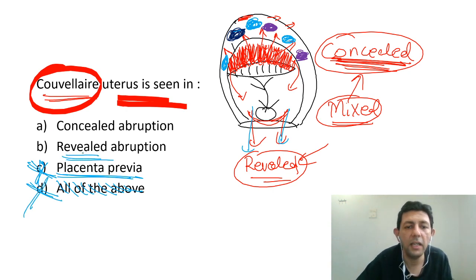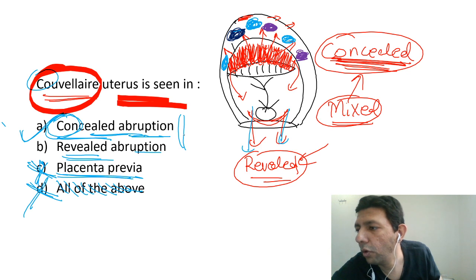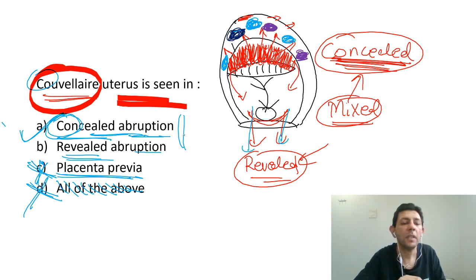And again, in revealed abruption the blood comes out. I get Couvelaire uterus only in concealed. Okay, in the concealed or hidden variety, basically the blood enters retrograde. And by the way, just for all of you to keep in mind, we are able to see this only if, suppose a vaginal delivery is happening, I will not even be seeing the uterus, yes or no.